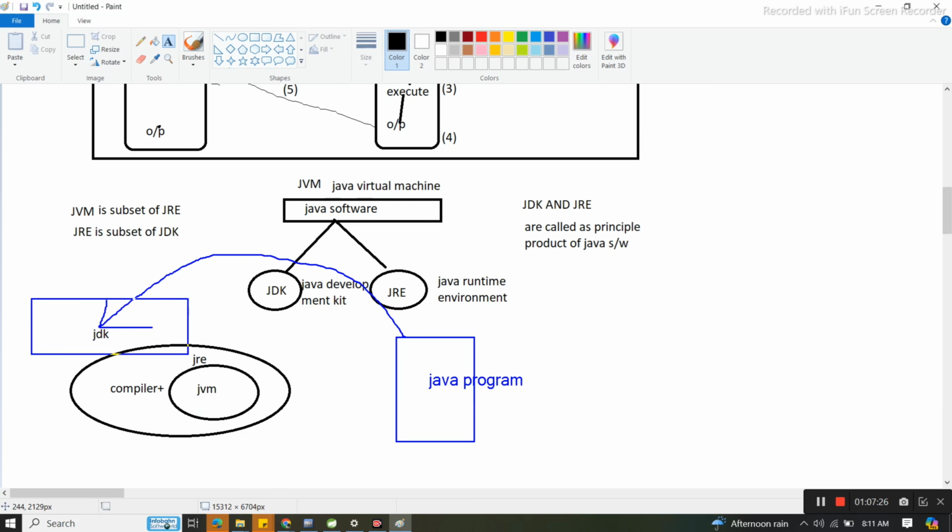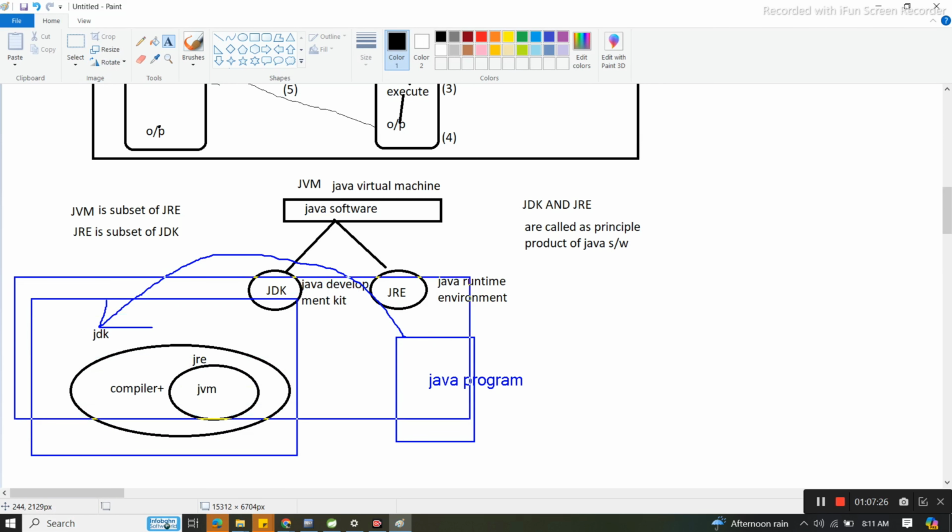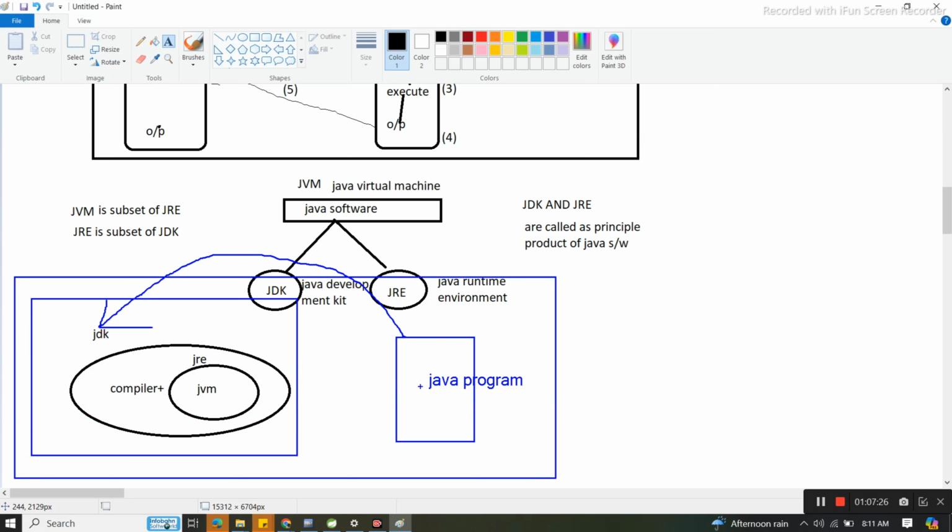Understood? This is a system. In this system, Java program is there, and this is our Java software. So whenever we execute this Java program, first it will search in this same system whether Java software is installed, means JDK is installed or not.